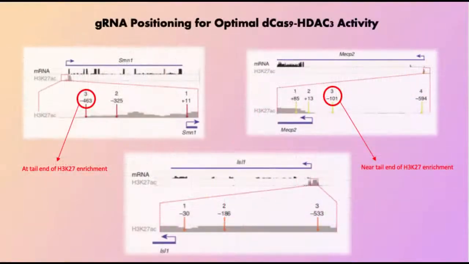Overall, these results confirm dCas9-HDAC3's ability to repress gene transcription when targeted to a location at or near the tail end of regions with high H3K27 acetylation within a gene's promoter. This provides a positioning guideline when designing gRNA target sites in future studies.